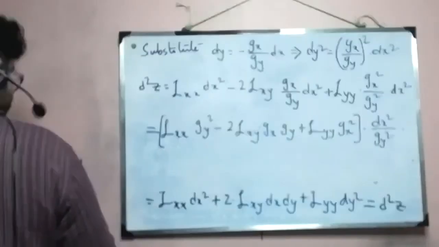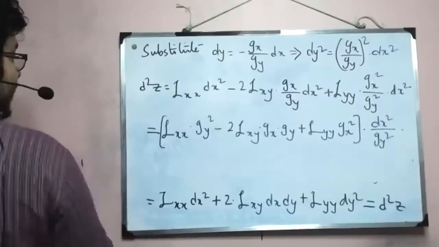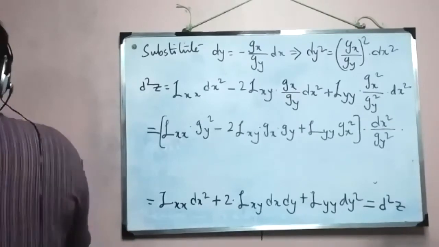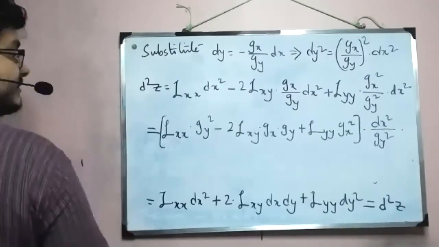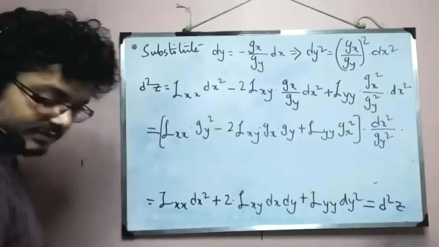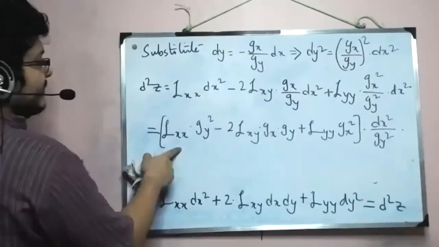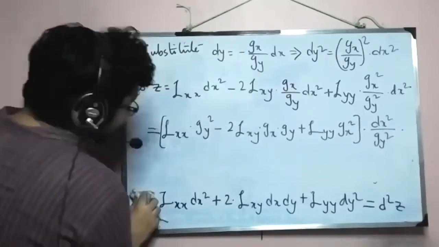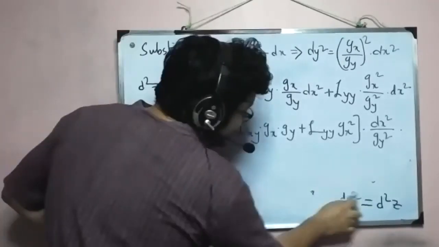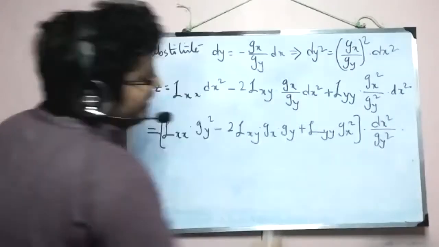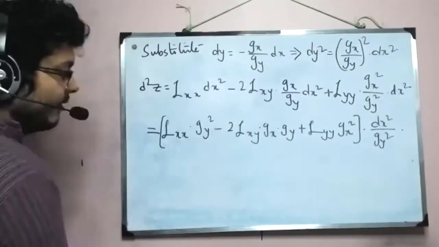Okay, so that's our expression here, and as you can see, from this form of d²z, we have moved into a different form of d²z, a form which deals with only that structure of d²z for which dg equals 0.